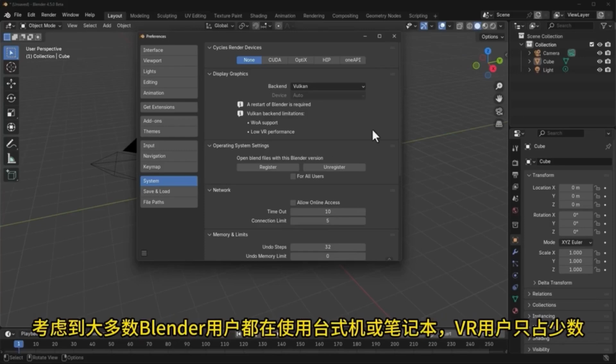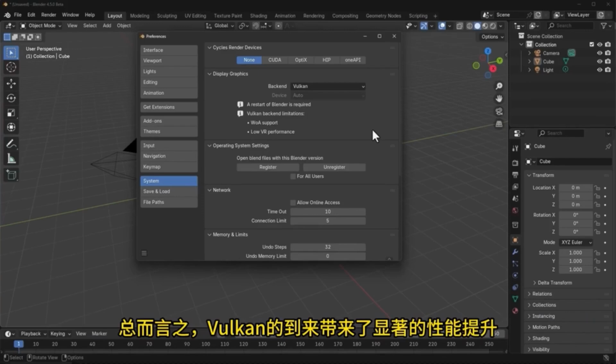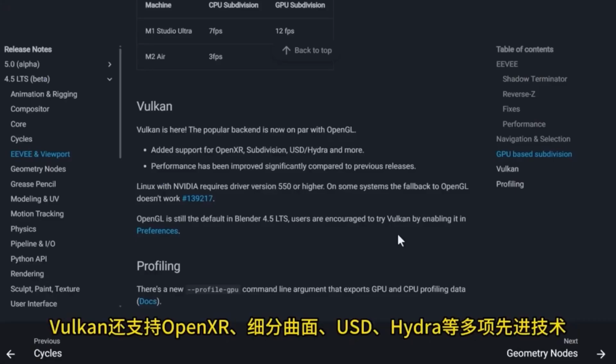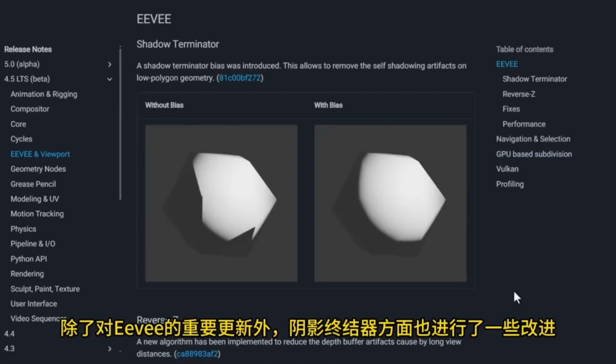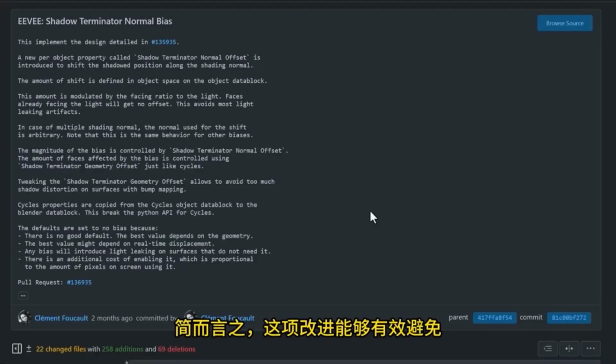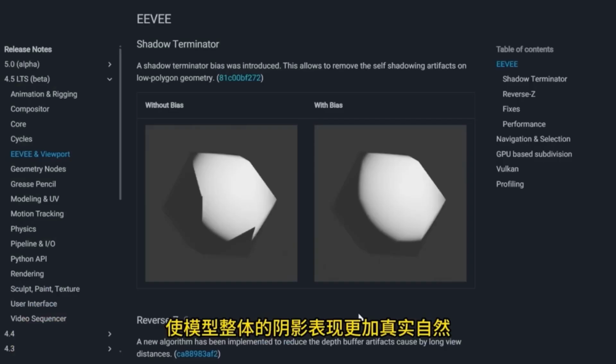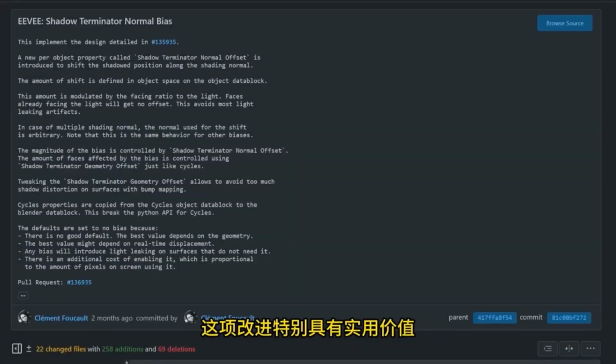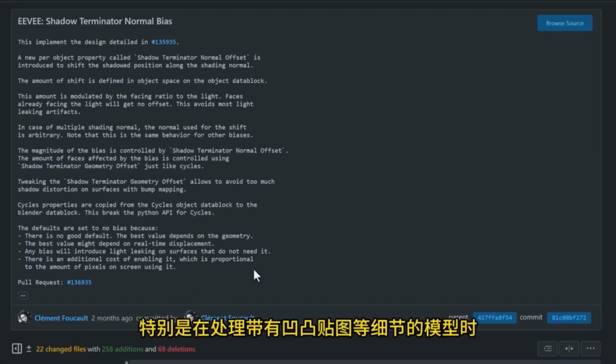Given that the majority of Blender users operate on desktop computers or laptops, VR users constitute a smaller segment. On the whole, the introduction of Vulkan has delivered substantial enhancements in performance. Vulkan further supports sophisticated technologies such as OpenXR subdivision surfaces. In addition to the important updates to Eevee, there have also been some improvements to the shadow terminator. In short, this improvement can effectively prevent abnormal shadow distortions on the model's surface, making the overall shadow performance of the model more realistic and natural. This improvement is particularly practical, especially when handling models that possess intricate details such as bump maps.